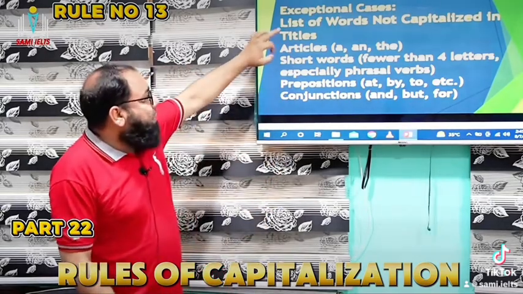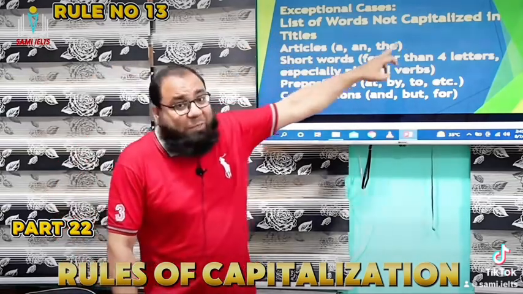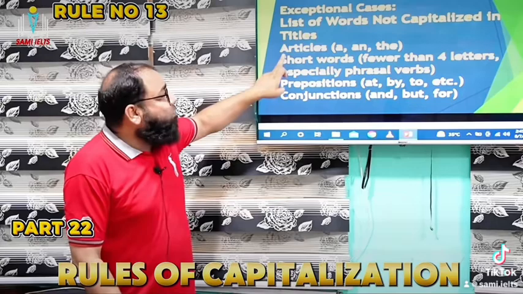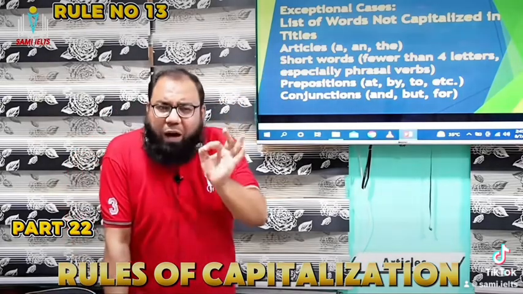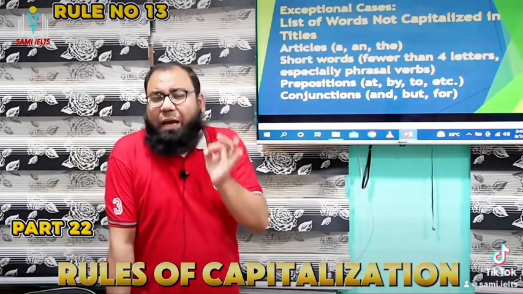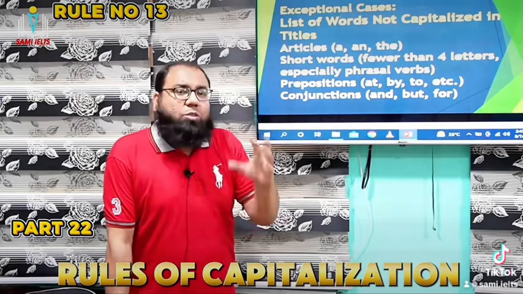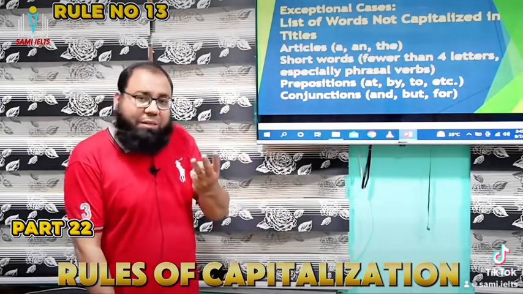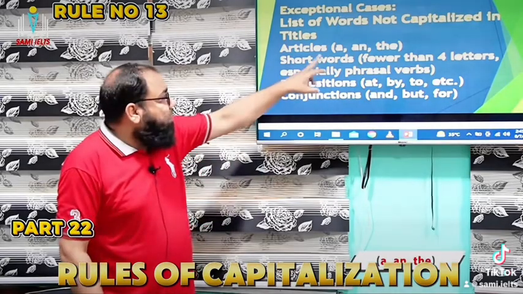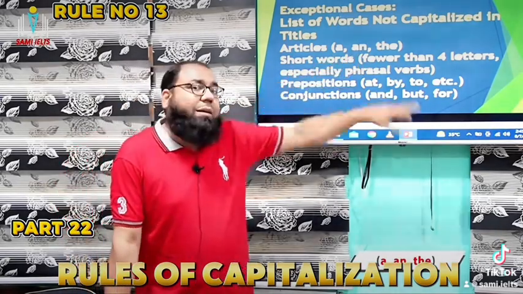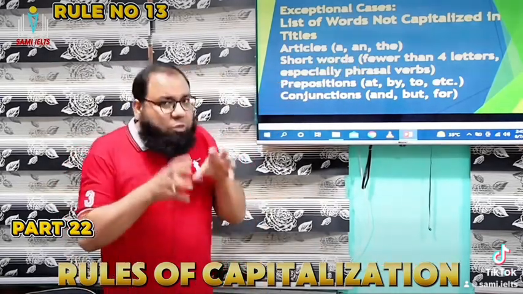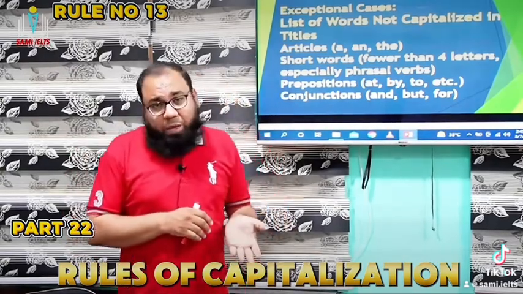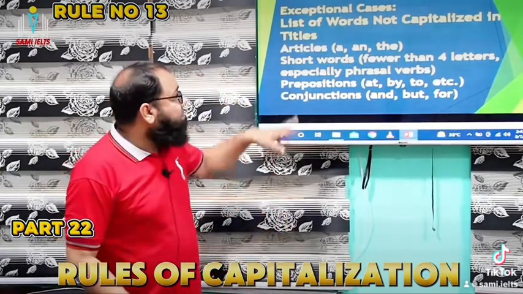The first case, list of words not capitalized in titles or in headings. What's the first one? Articles. Guys, remember, if an article comes in a heading, it is always written small. How many articles are there in English grammar? There are only 3 articles in English grammar. The first is a, second is an, and the third is the. If these words appear in a title or in a heading, they're always small.